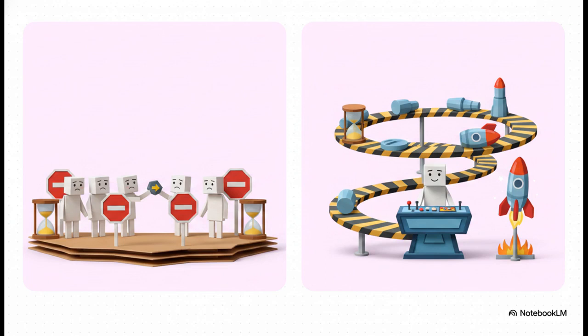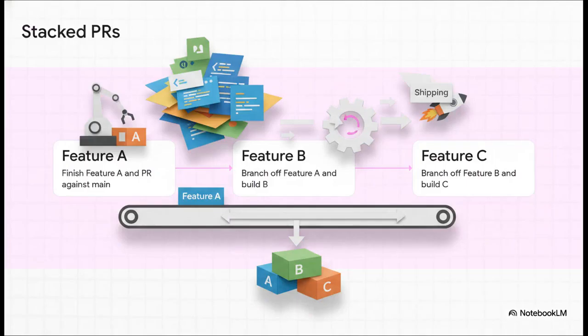Now contrast that with the new SDLC. Because all that specialized expertise now lives permanently inside your AI agents, one single engineer can ship a complete vertical slice. You kick off the orchestrator, and it handles the backend, the front end, and the tests without waiting for a single human handoff. So what exactly are you doing while your code is being reviewed? Well, you definitely aren't just sitting there.